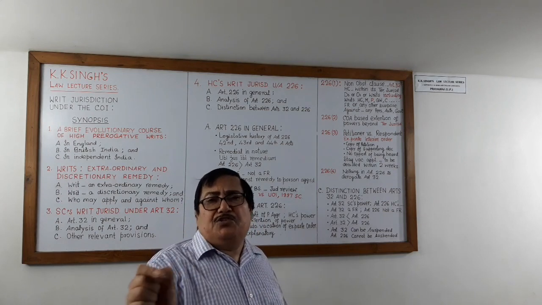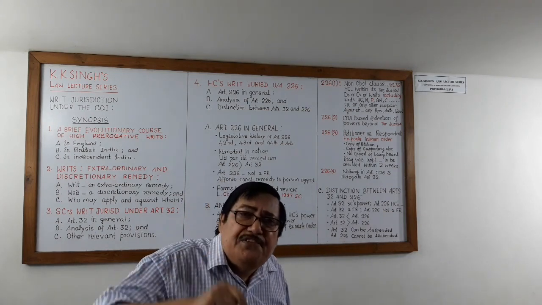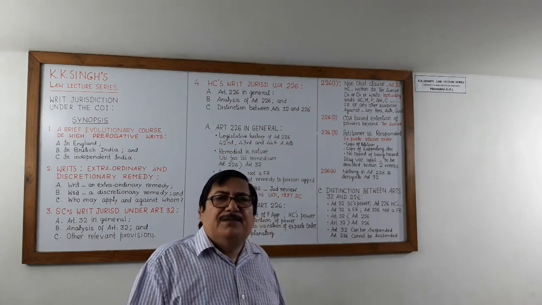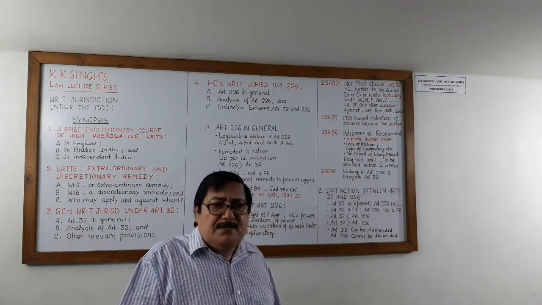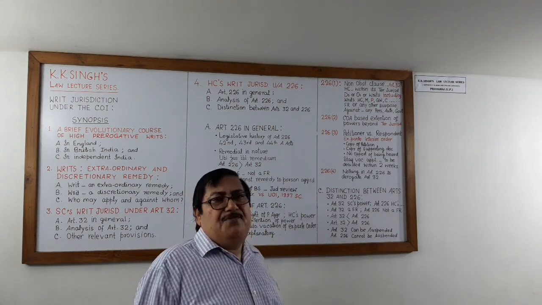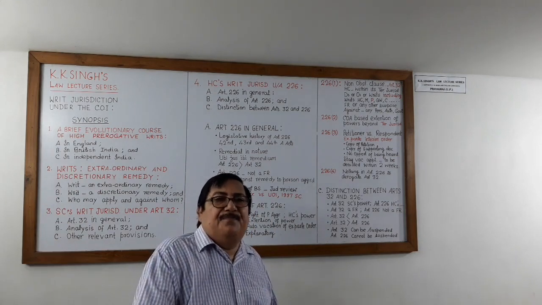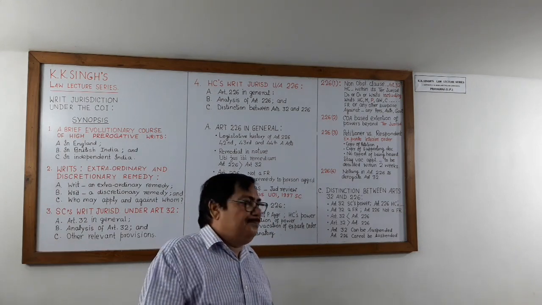Yes, 226 clause 2 is an exception. If the cause of action has arisen wholly or in part in the state concerned, then the High Court can issue directions, orders or writs which may be operative in another state. That is the exception.